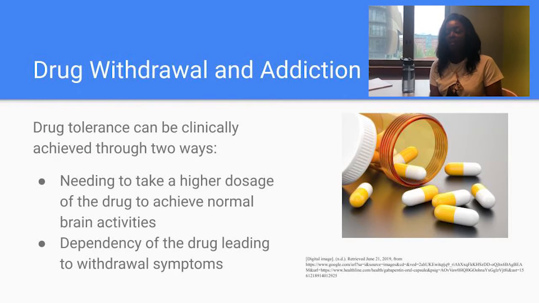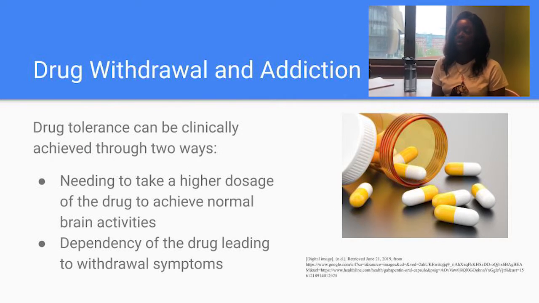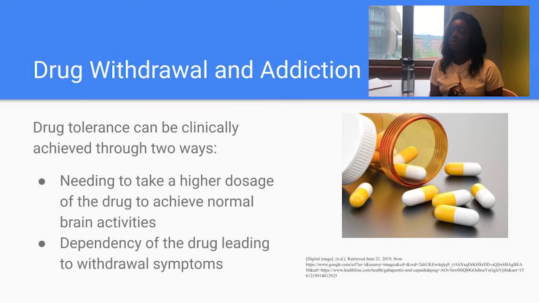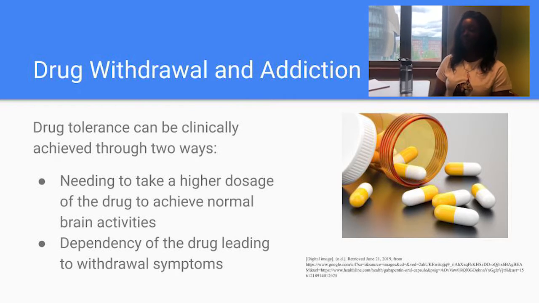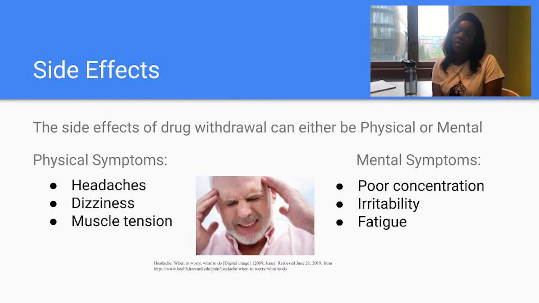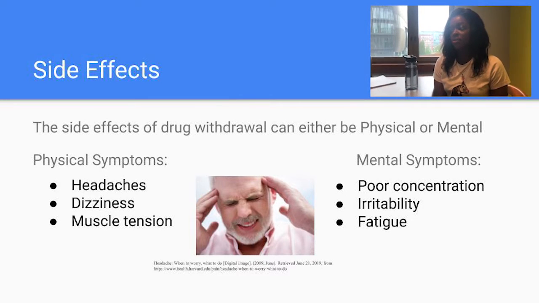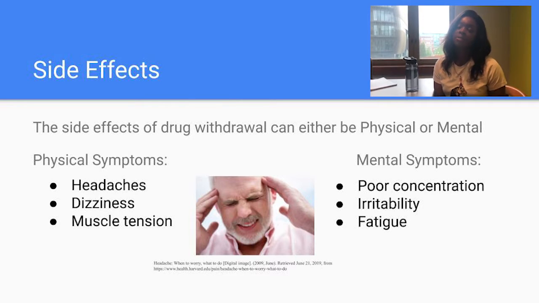Okay, drug withdrawal and addiction. Dopamine withdrawal occurs when the user over-administers the drug, and that leads to a certain tolerance that the body develops. Drug tolerance can be clinically achieved through two ways: needing to take a higher dosage of the drug to achieve normal brain activities, and having a dependency on the drug, which leads to withdrawal symptoms. Drug withdrawal can be physical or mental. They can include headaches and dizziness to poor concentration and symptoms like insomnia.